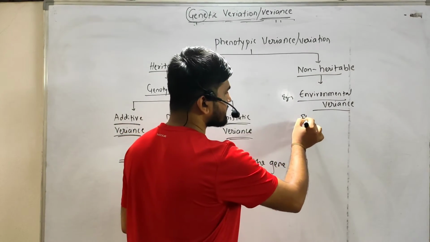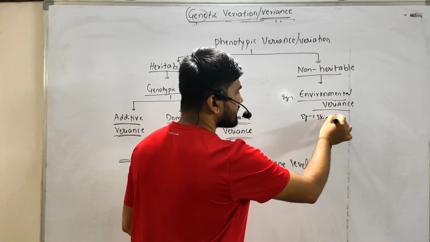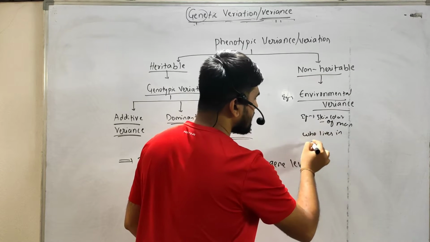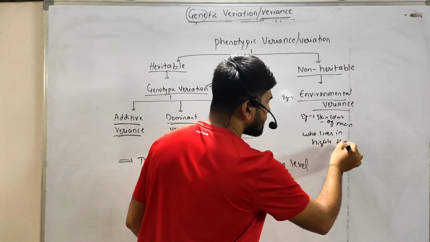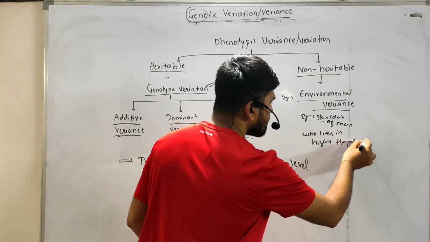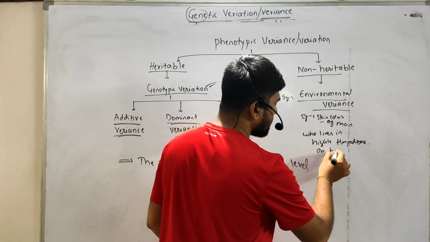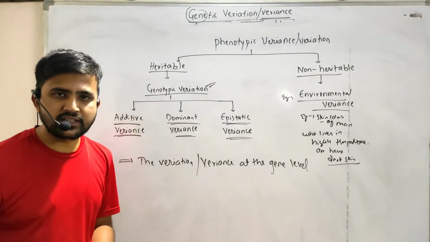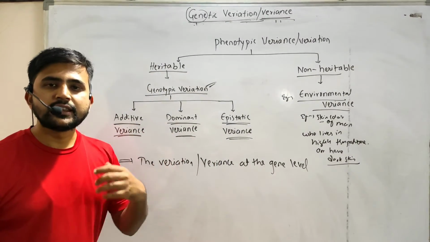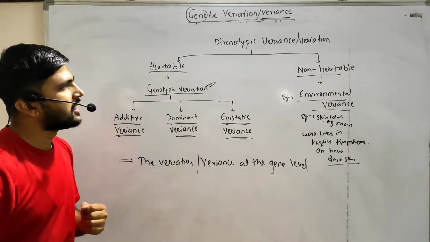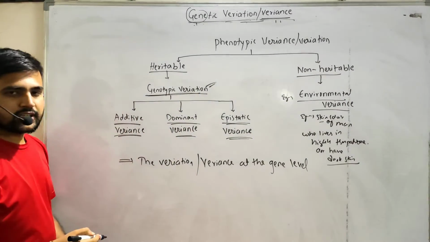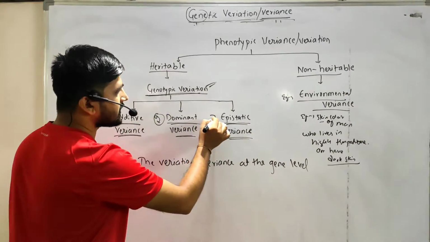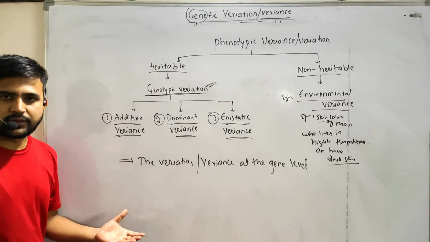Okay, already we discussed the example, that is the skin color of a man who lives in a highly temperature area, who has dark skin, right? The man who lives in a high temperature region has very dark skin as compared to the man who lives in the polar region. Okay, and in this genetic variation we have three components. First one is additive variance, second one is dominant variance, and third one is the epistatic variance. Okay, we will see one by one.